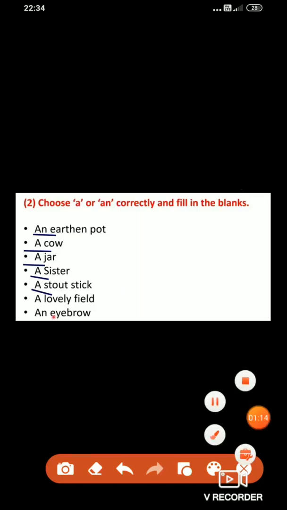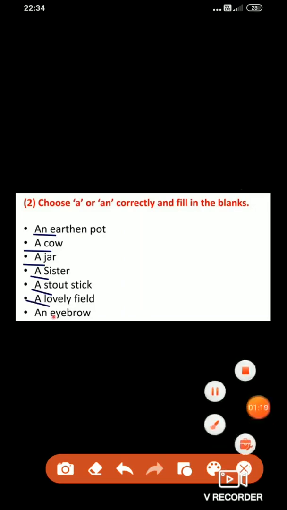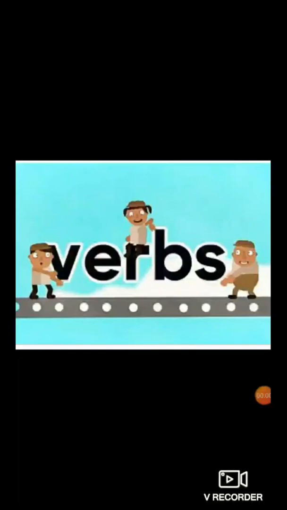Next, yes, a lovely field. Next, an eyebrow. So eyebrow is a word which begins with a vowel sound. So we use an. Children, I hope you have understood the topic articles very well. Now the next topic we are going to revise is verbs. So now let's begin with the new grammar topic, verbs.